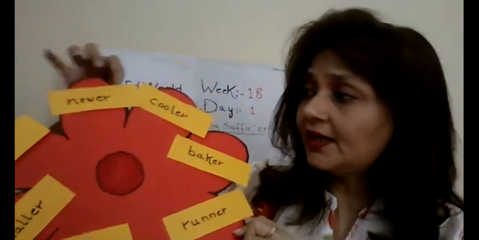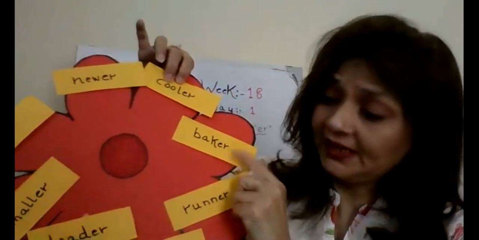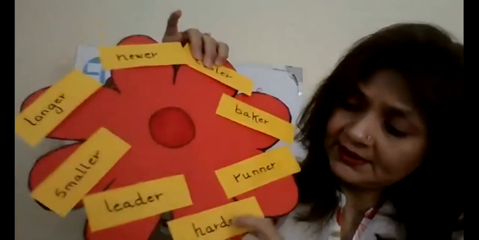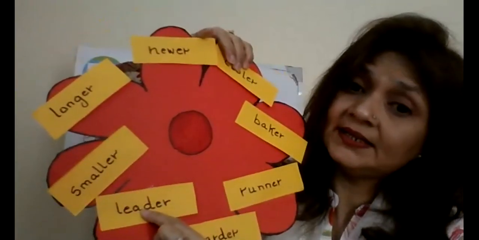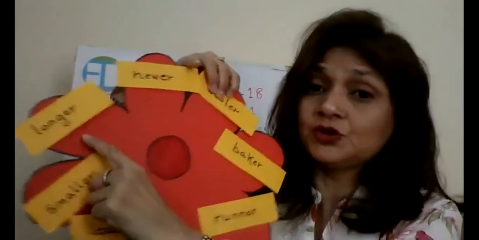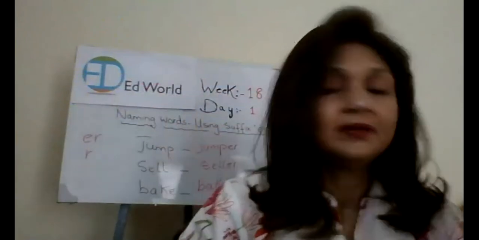You have added er. Cool, cooler. Bake, baker. Run, the person who runs will be a runner. Hard, harder. Lead, leader. Small, smaller. Then comes long, longer. You understood? Right? Okay.